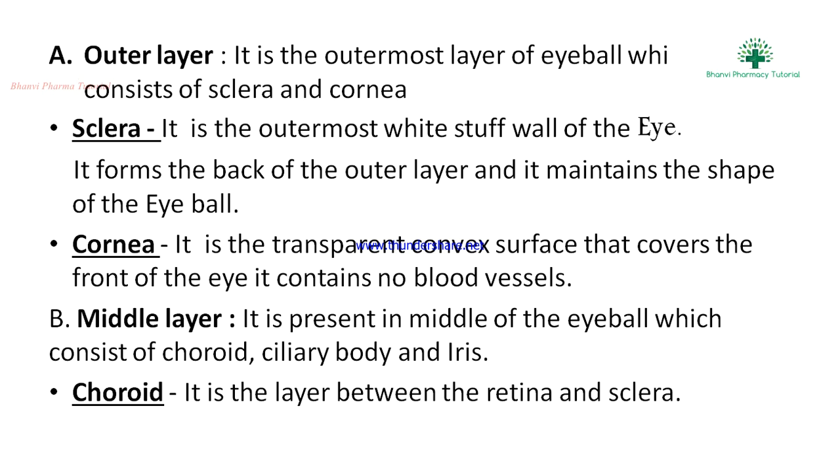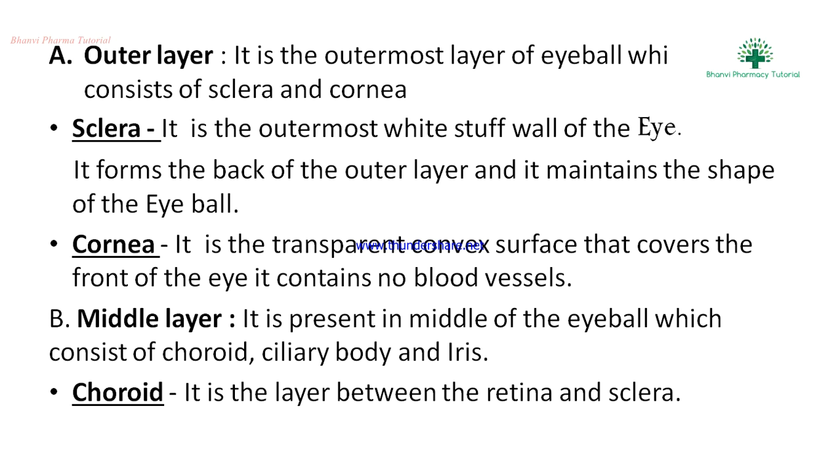The second one is the cornea. The cornea is the transparent convex surface that covers the front of the eye. It contains no blood vessels.